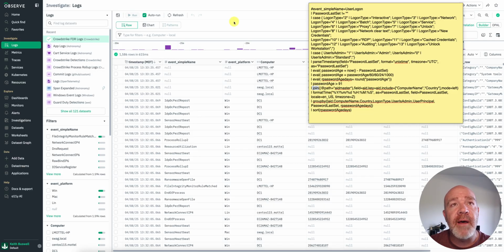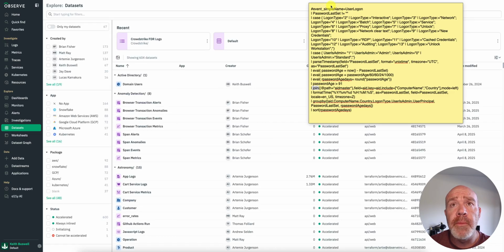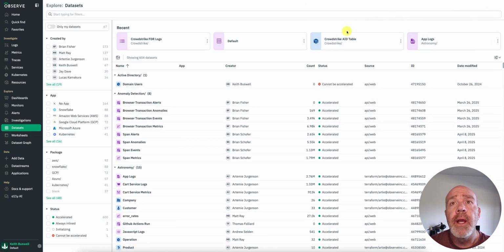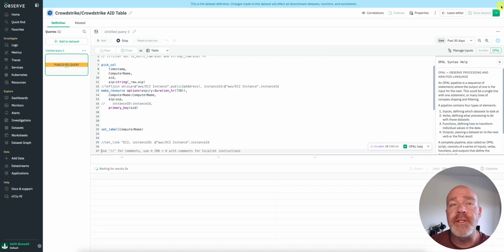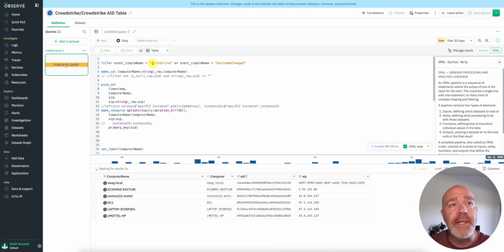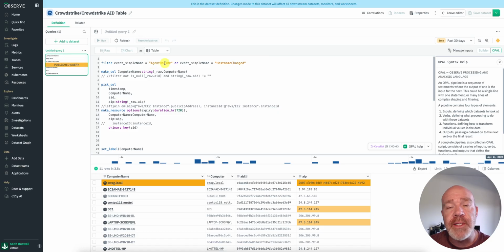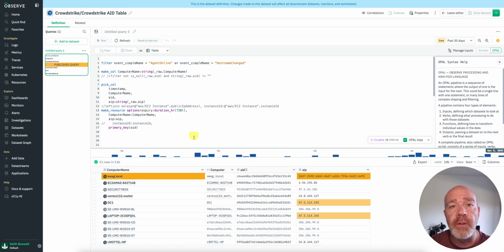What I have done inside of Observe, if I come over here and go to our datasets, and let me move this query off the screen really quick, is create our CrowdStrike AID table here. You can see computer names, the AID, the AIP, and I'm going to edit this really quick just to give you an idea. We know that anytime we see an agent online or host name changed event simple name, that is going to contain both the AID and the computer name. So it provides an opportunity to extract both fields, put them inside of a table, and now we can leverage them for a lookup to enrich data that doesn't have the friendly computer name.